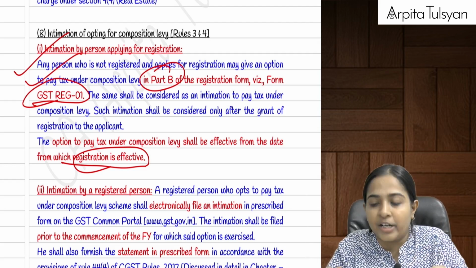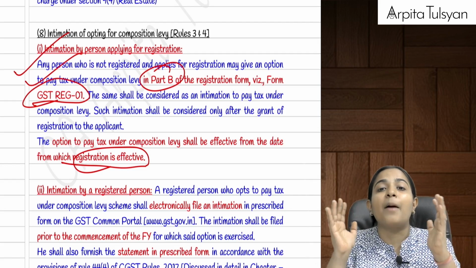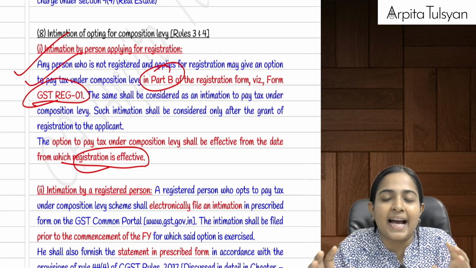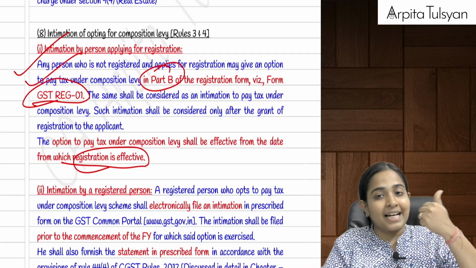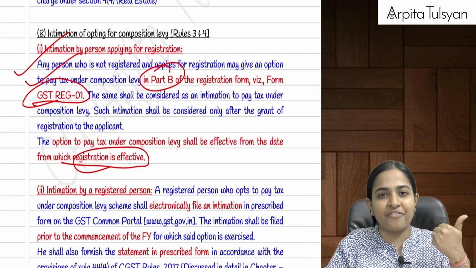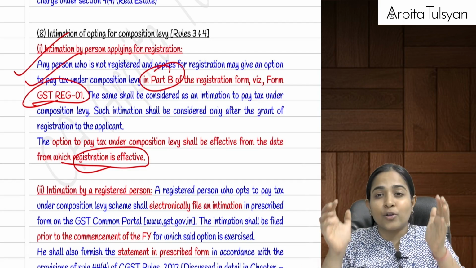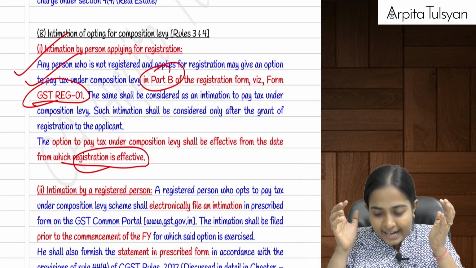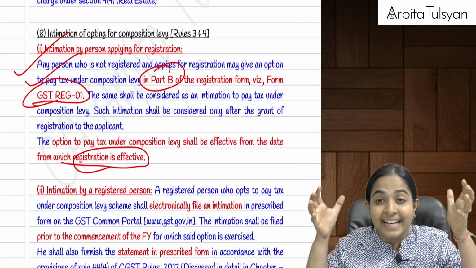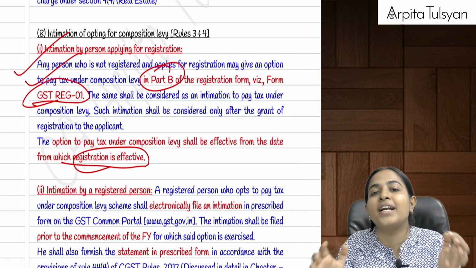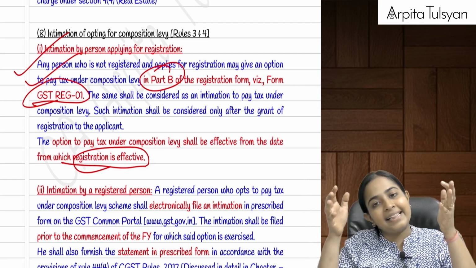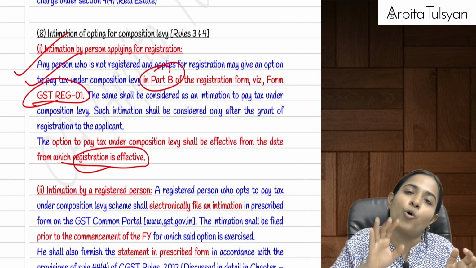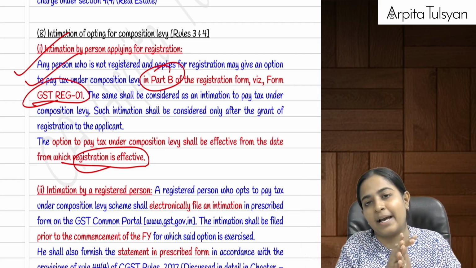And yes, one more important thing, everyone here: till what amount can he pay tax under composition scheme? Okay, last year turnover we checked, it was 1.5 crore. In the current year also, till the time his aggregate turnover, right from 1st April, does not exceed 1.5 crore, till that time he will be paying taxes at the low rates, whatever is the rate applicable.